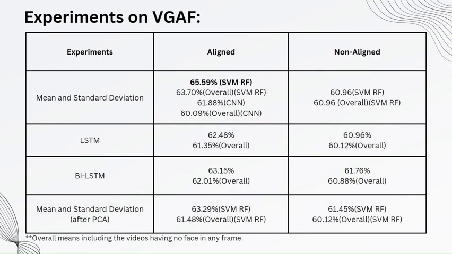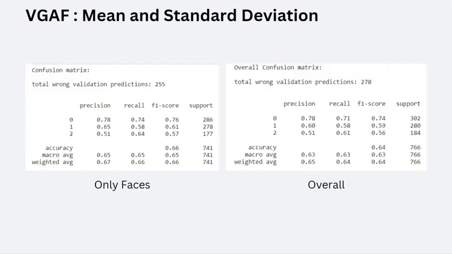So these are my experiments on VGAF. In VGAF, there are some videos that are empty. That is, they don't have any faces in any of the frames. So in my first experiment, I excluded those videos, and in my overall experiment, I included those videos. As you can see, after aligning the faces, mean and standard deviation performs the best, with SVM RBF as the classifier, giving me an accuracy of 65.59%. So these are the confusion matrices for my VGAF mean and standard deviation.